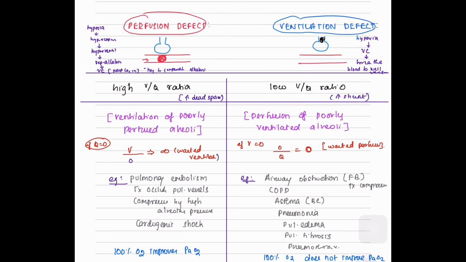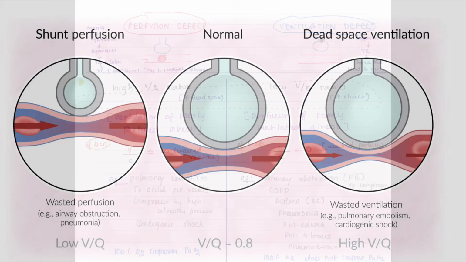It is the perfusion of poorly ventilated alveoli. So here the perfusion will be normal, but there is a ventilation defect which leads to a VQ ratio of 0. This is known as wasted perfusion or increased shunt.